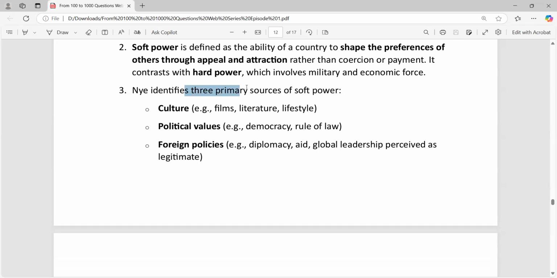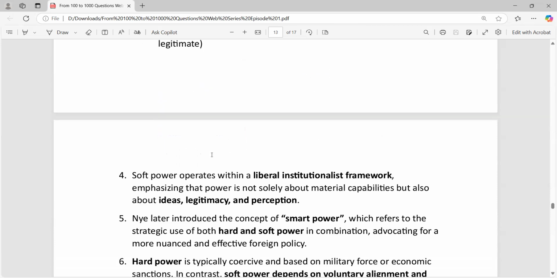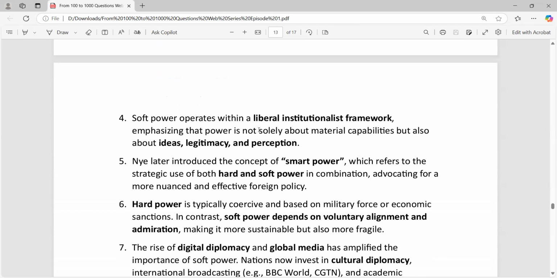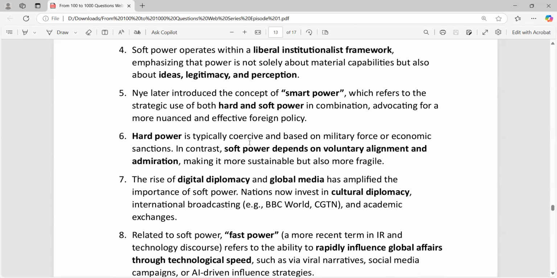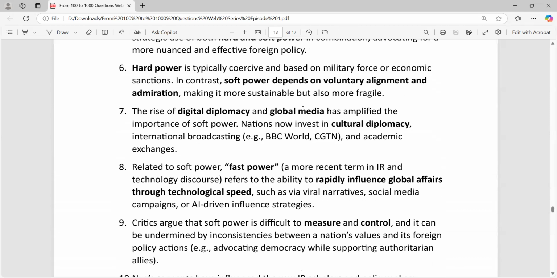Joseph Nye identified the three primary sources of soft power, very important: culture, political values, and foreign policies. Very important for your examination. Soft power is admired by the liberal strand in international relations. Nye later on gave smart power, which is a combination of hard power and soft power. Hard power is nothing but economic and military force. Soft power is a kind of persuasive power based on culture, etc.